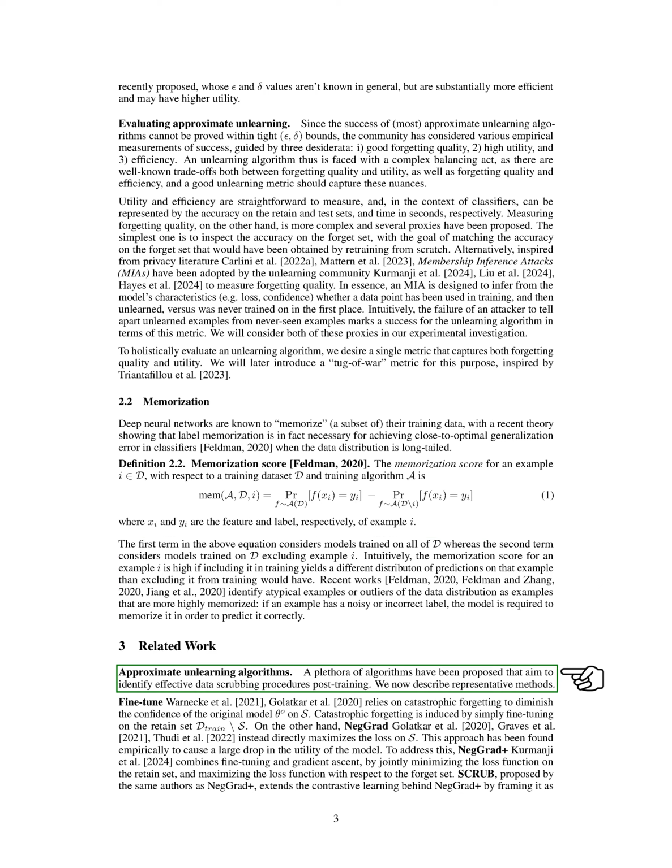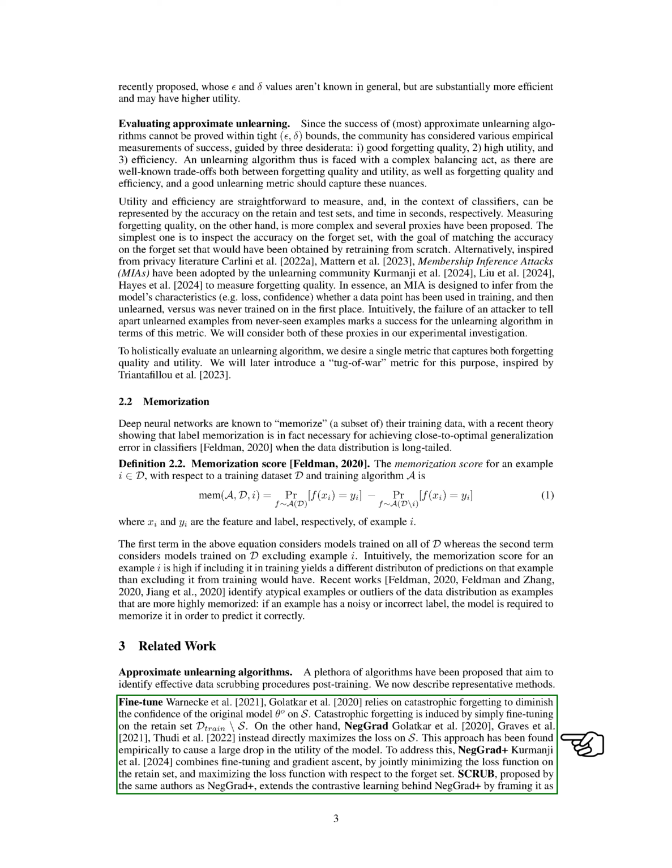Various approximate unlearning algorithms have been proposed to clean up data post-training. Fine-tune relies on catastrophic forgetting to reduce the model's confidence on certain data. Neg-grad maximizes the loss on specific data points, leading to a drop in utility. Neg-Grad Plus combines fine-tuning and gradient ascent to address this issue. Scrub extends this approach by framing it as a student-teacher problem.